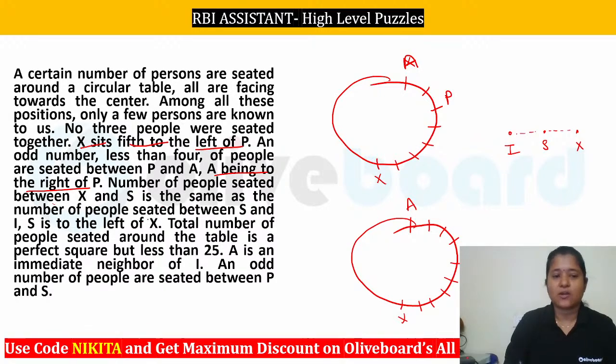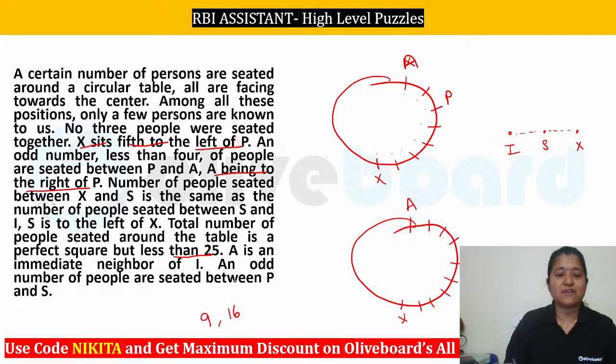Let's move ahead. Now what is given? The total number of persons seated around the table is a perfect square less than 25. So what are the possibilities here? We can have 9, we can have 16, we can have 4 also. But you can already see 4 is not possible. But is 9 possible? Let's count how many persons we are already getting here. 1, 2, 3, 4, 5, 6, 7, 8. Right? We are already getting 8 persons here.